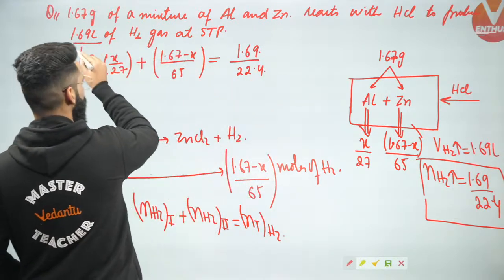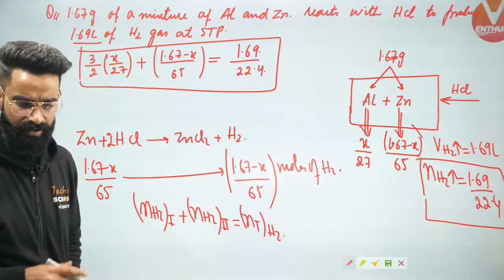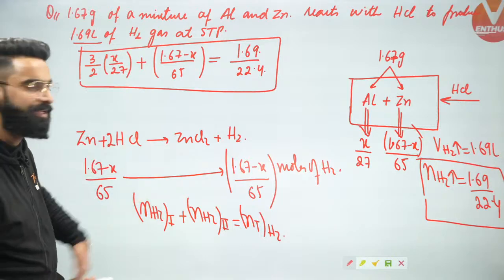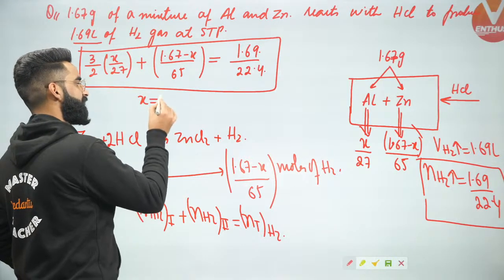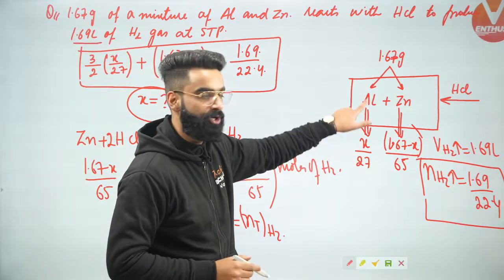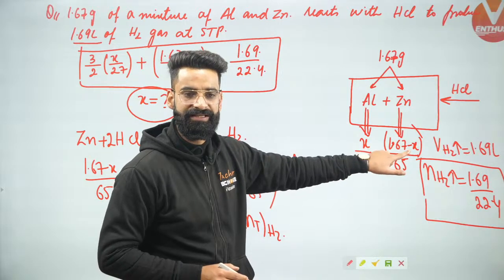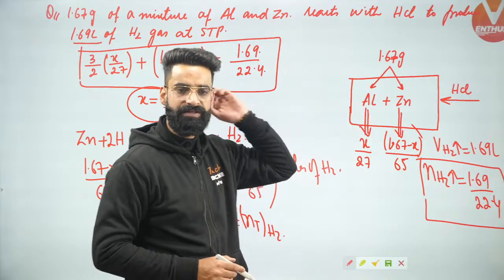People, can I say I got one equation, and in this one equation I've got only one variable X, and once I've got one equation, one variable, I can get the value of X right here. And whatever is going to be the value of X, that will be the mass of aluminum in the mixture. And once you get the X value, you'll be getting 1.67 minus X at the same time. So this is going to be the mass of zinc over here.